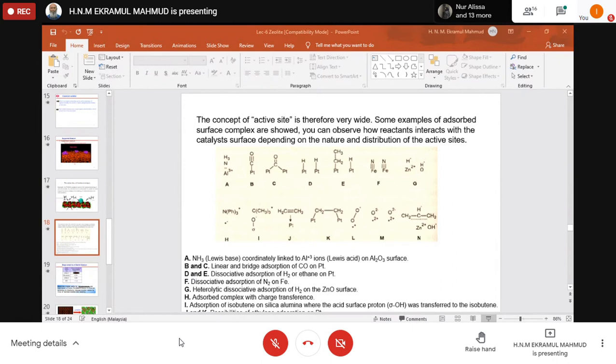B and C are platinum based, right? So linear and bridge adsorption of CO on platinum. D and E are dissociative adsorption of hydrogen or ethane on platinum. So this way, so many things are there for all these catalysts. So these are the active sites on which the reaction takes place.